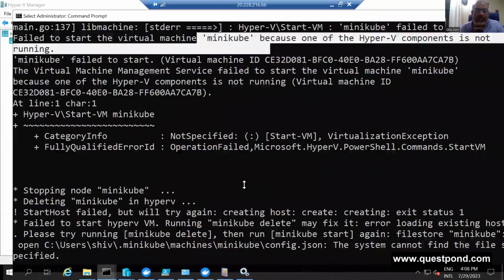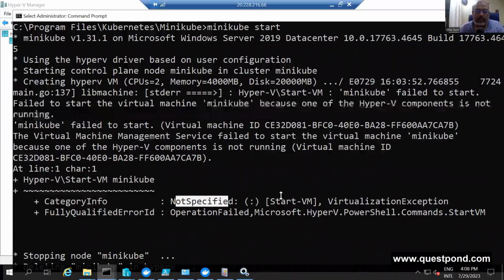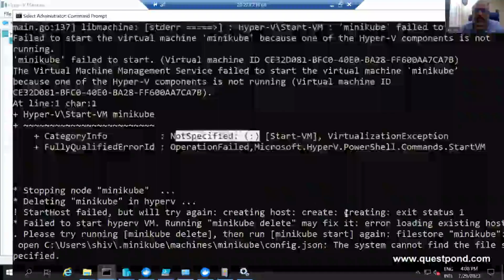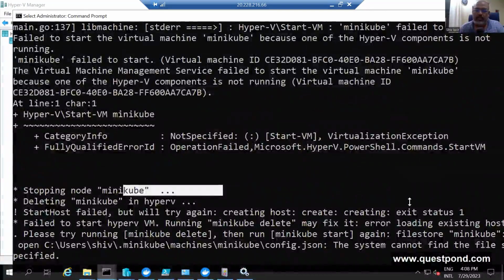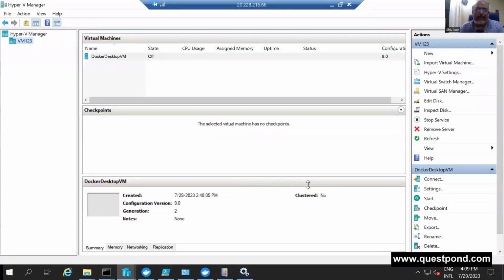Which Hyper-V component is not running? It says virtualization exception, but my virtualization is enabled in my computer. And it did run, guys. Before this, when I came, it did run. Now I don't know what the error is. Let me go and configure a virtual switch. I don't know if you see it when you run Minikube.